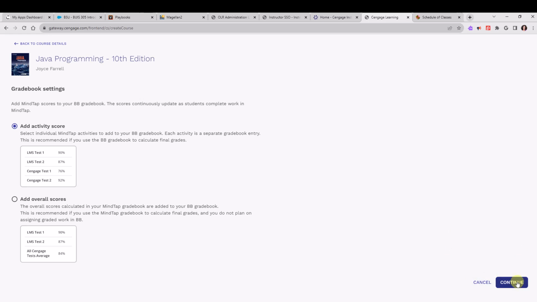Also note that you can change this setting at any time. If you selected the activity score and later you decide you want to change it to overall score or vice versa, you can do so.